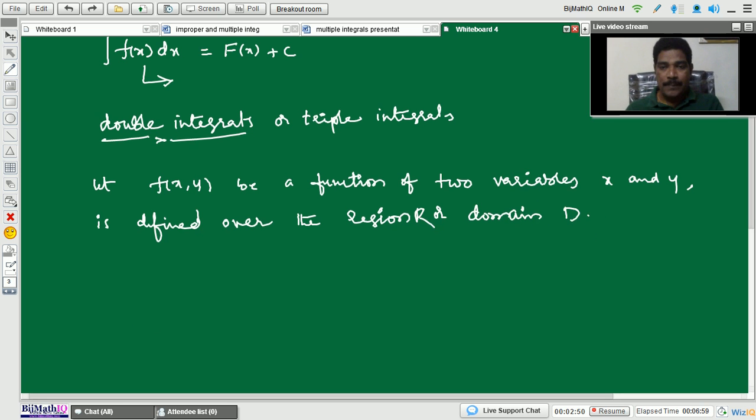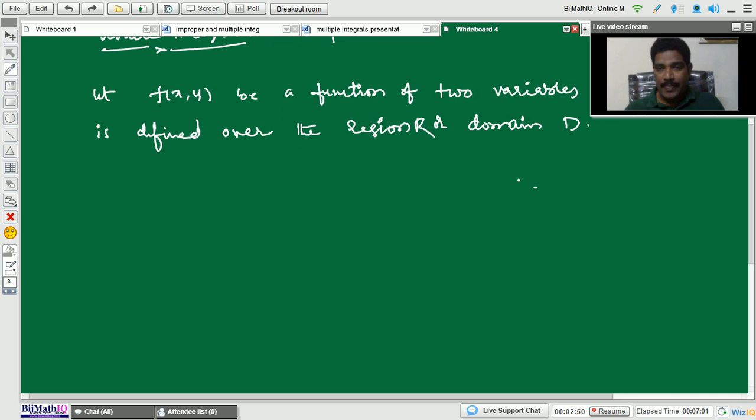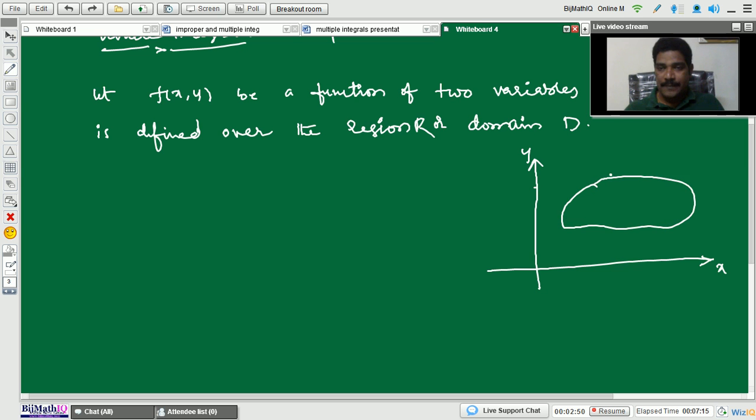If you take a two-dimensional plane, the x-y plane, for example like this, with x-axis and y-axis, here you can take some region, like this, and the region is bounded by some closed curve.